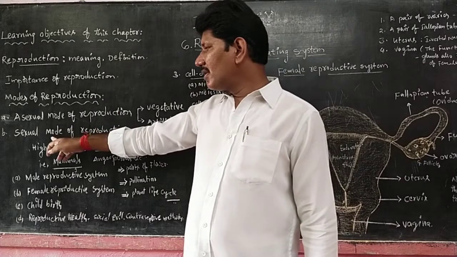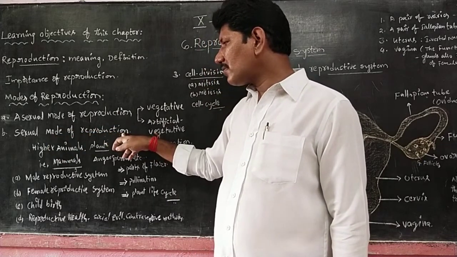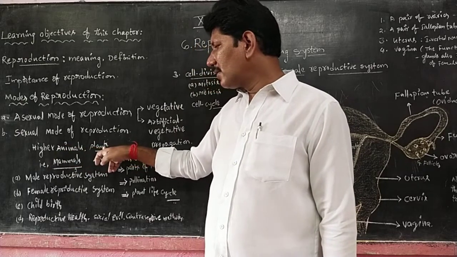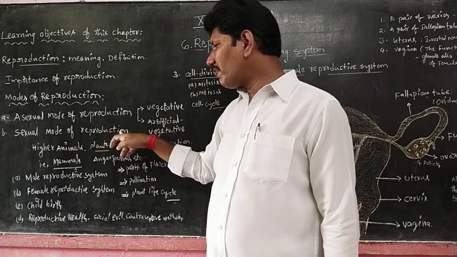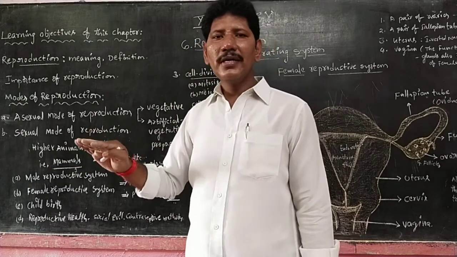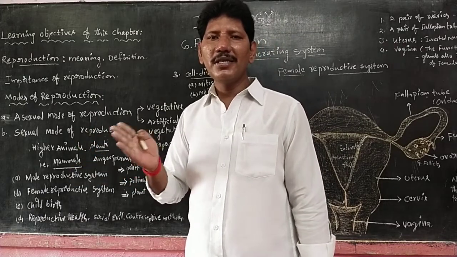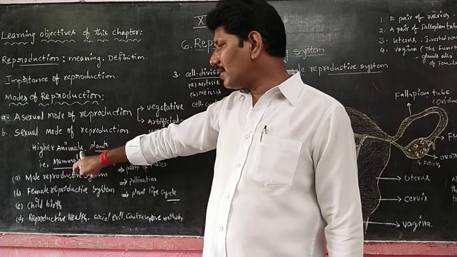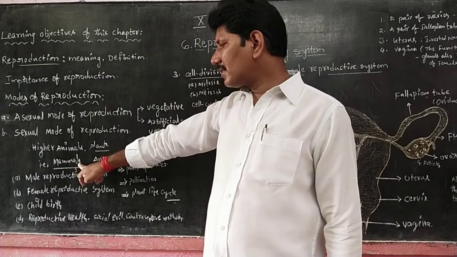Next, coming to the sexual mode of reproduction. Here, obviously, the higher animals and higher plants can participate in the sexual mode of reproduction because of their sexual dimorphism, meaning male and female genders are separate. So let us take higher animals, for example birds and mammals.